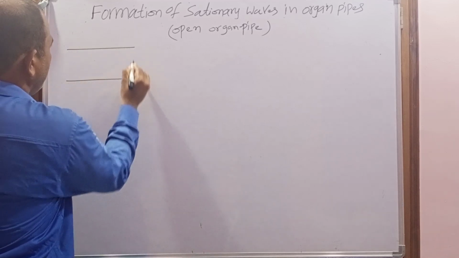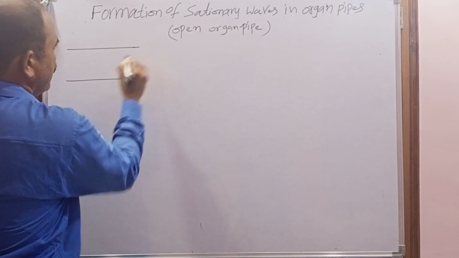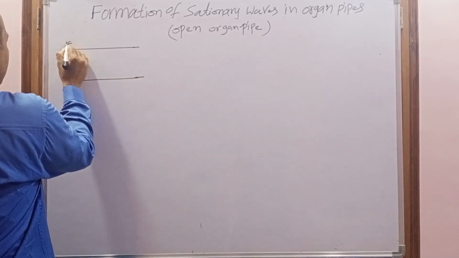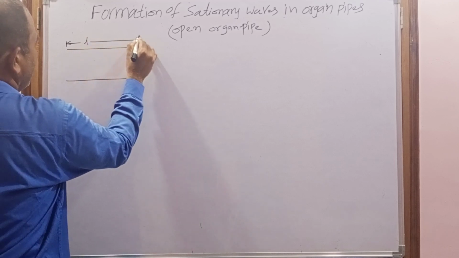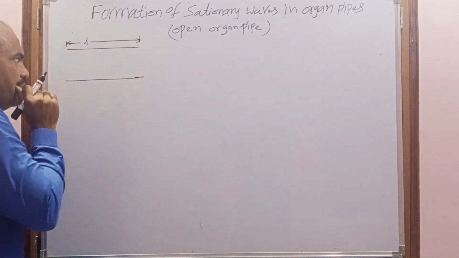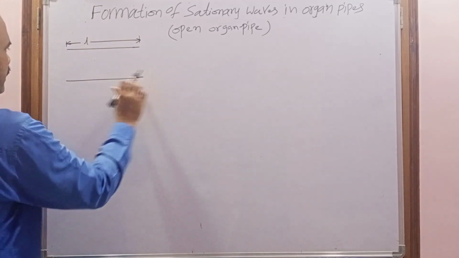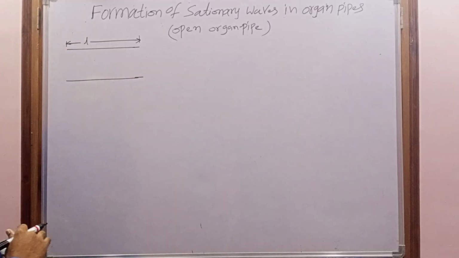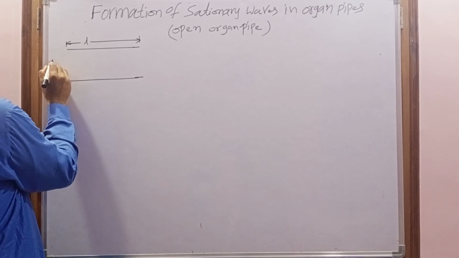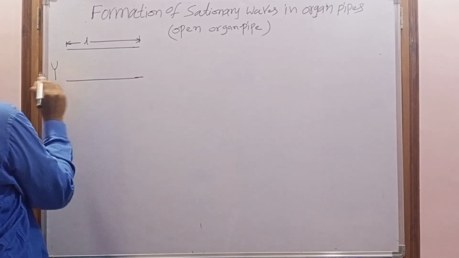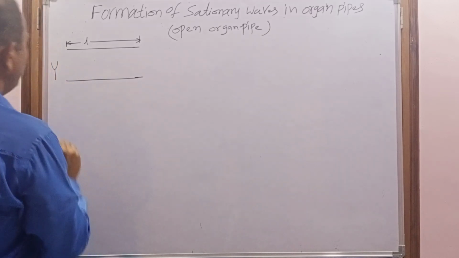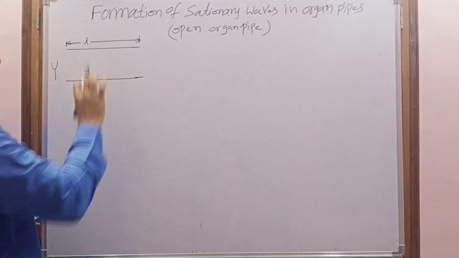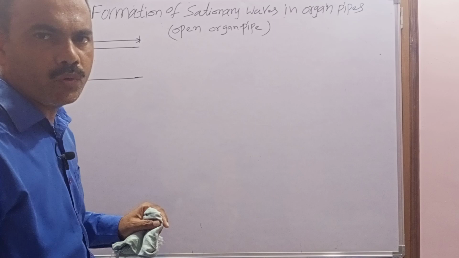of certain length L. It is opened at both ends. For example, when I take a tuning fork and it is vibrated, it produces a longitudinal progressive wave.